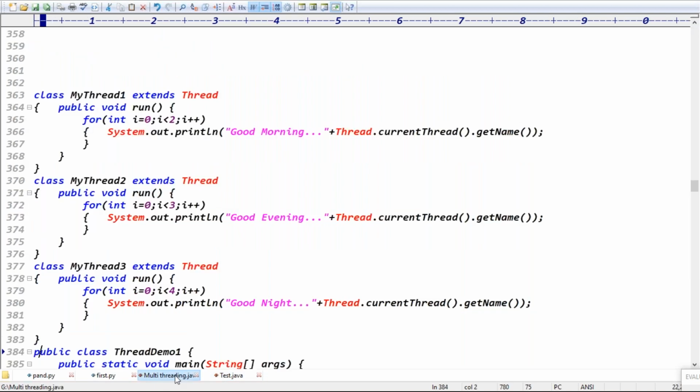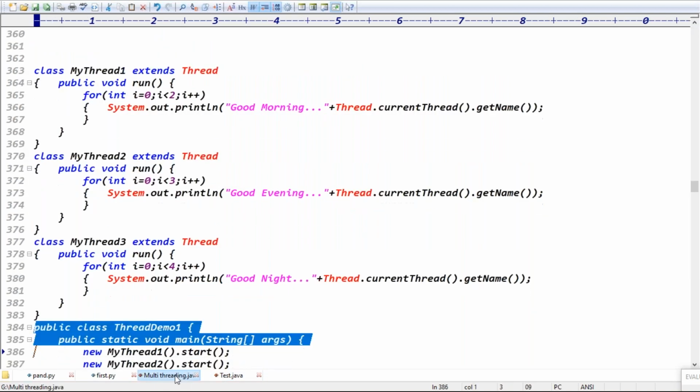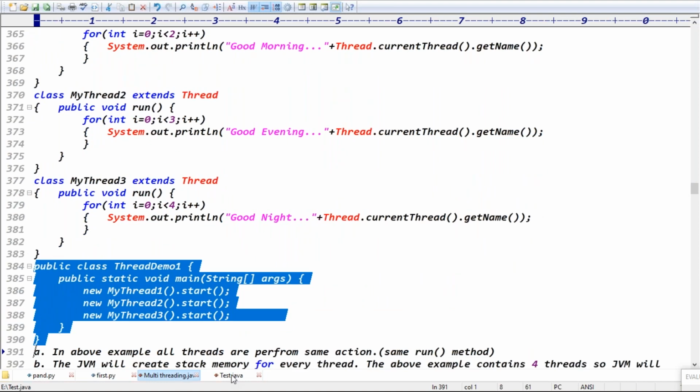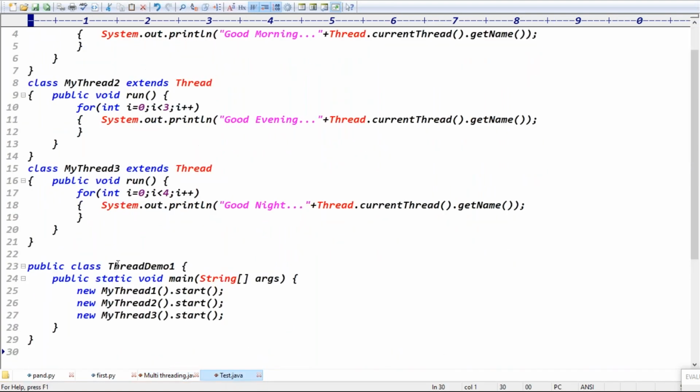Good. Take the class ThreadedDemo. I'm creating new MyThread1 dot start, new MyThread2 dot start, new MyThread3 dot start, right?